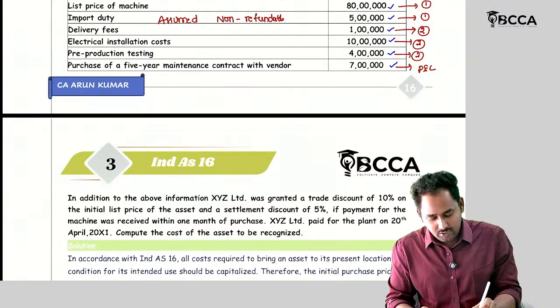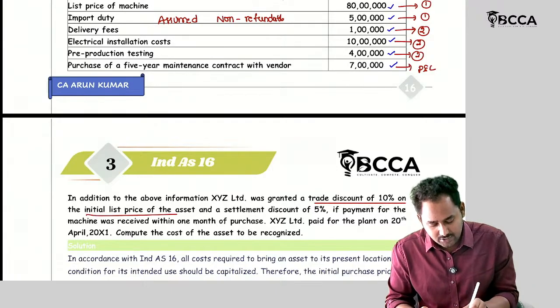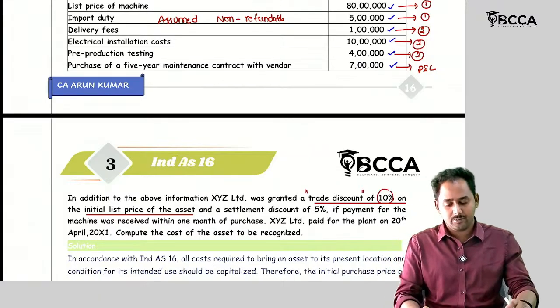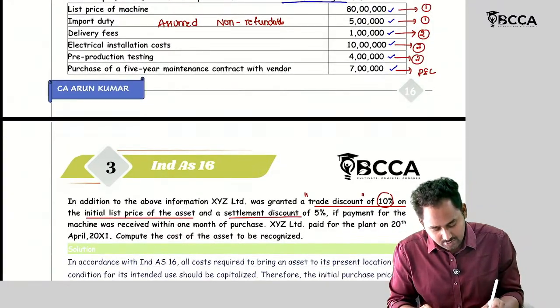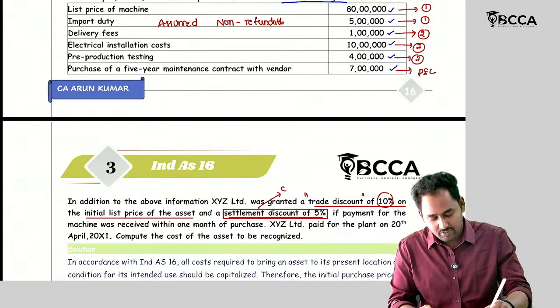And in addition to the above information, XYZ Limited granted a trade discount of 10% on the initial list price of the assets. So this trade discount should be deducted from the list price. Then settlement discount of 5%. What is meant by settlement discount? It's a cash discount. So cash discount should be ignored while calculating the cost of the asset.